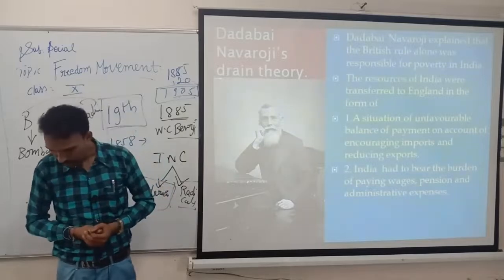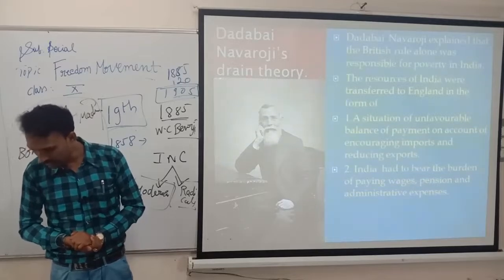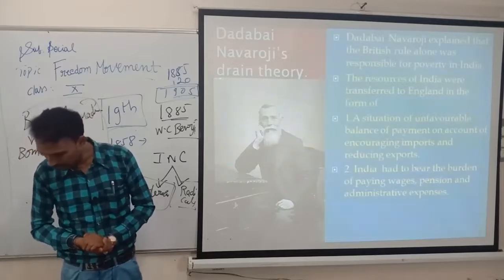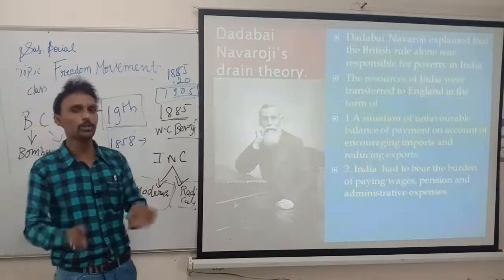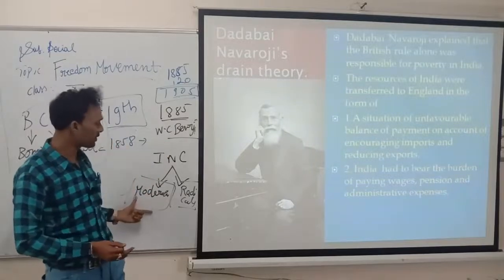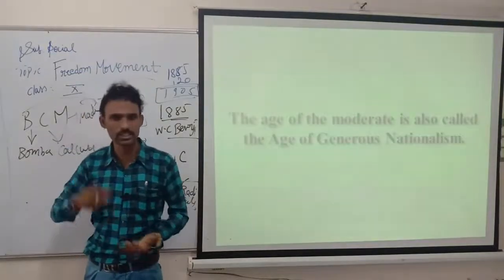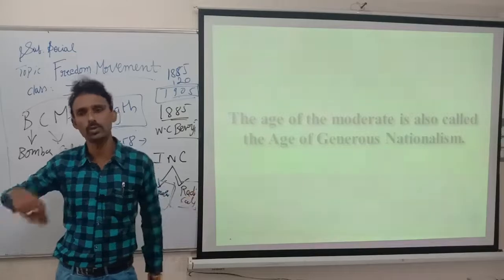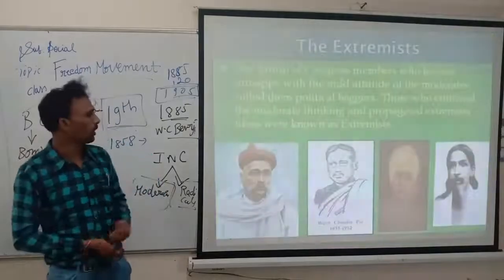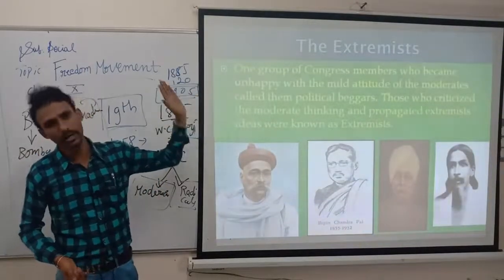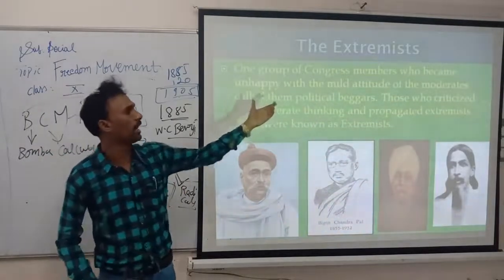Next, moderates were the first to be illustrative of British rule. They are called the age of liberal nationalism, and this period was 1885 to 1905. That period you can call only moderates. Afterwards what happened? A few were unhappy. They said, why should we ask the British? It is our country. We don't want other people. So they came out from the Congress and started an organization. We can call those people extremists or radicals.